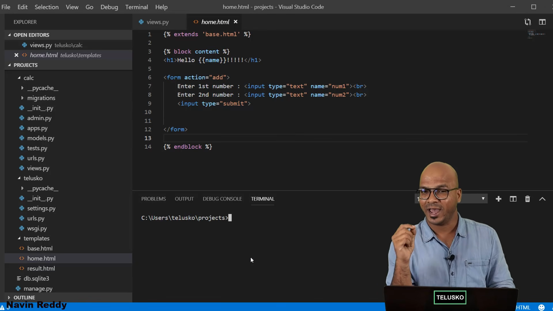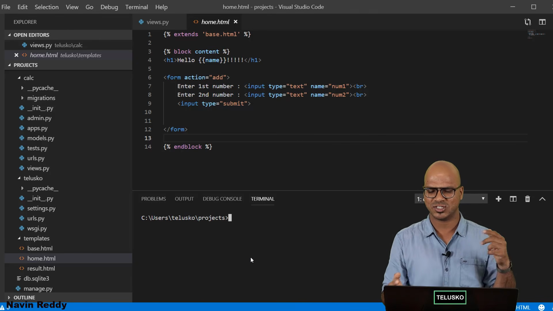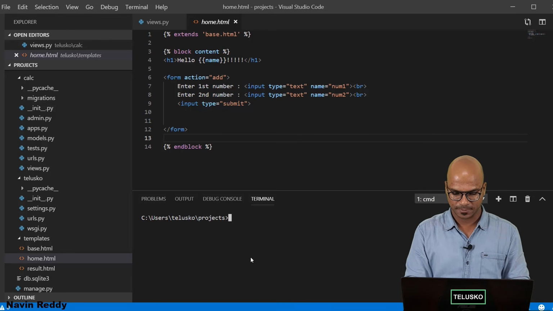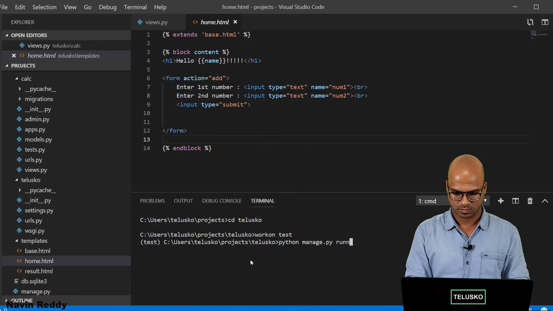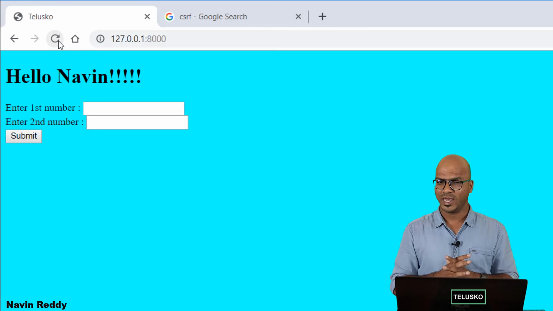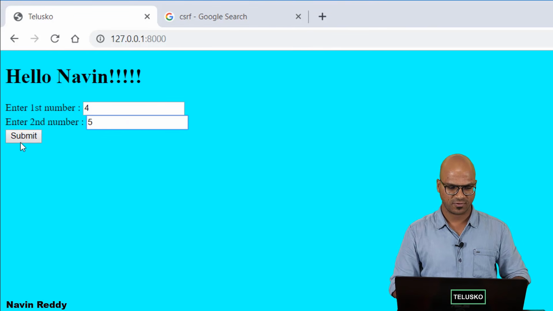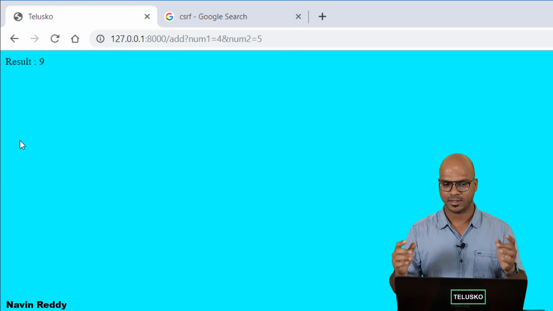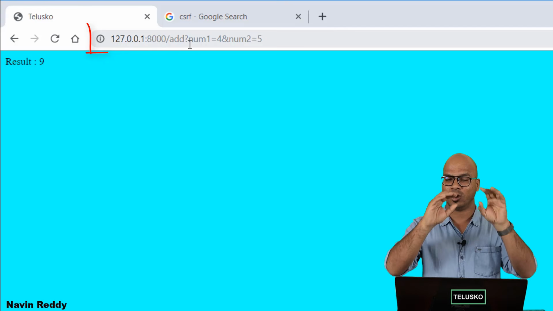But before going ahead, I have to switch to my virtual environment, and I have to also start this server because just before the video, I have restarted my machine. So let's do that quickly. Okay, so my server is up and running, and now let me just enter some values. So I will say 4, and let's say if I send 5, if I click on submit, the request type which we are using here is get. Now in get, what happens is you are actually sending the data on the address bar.